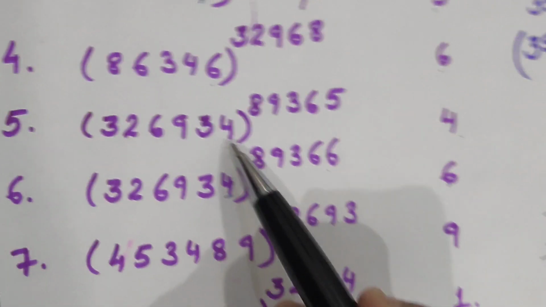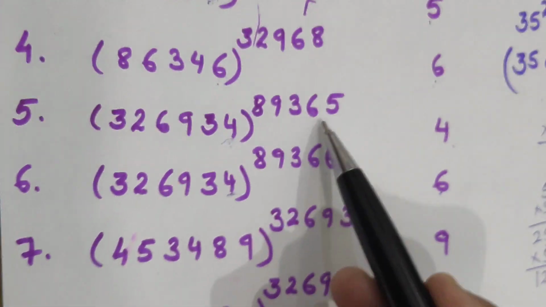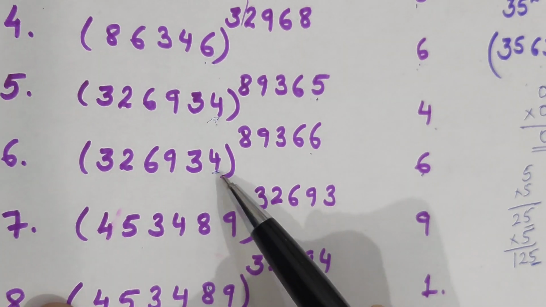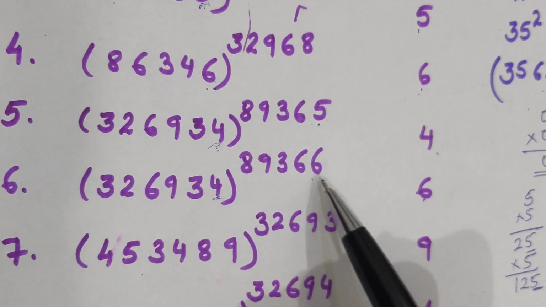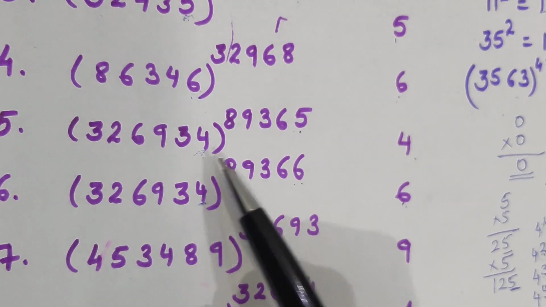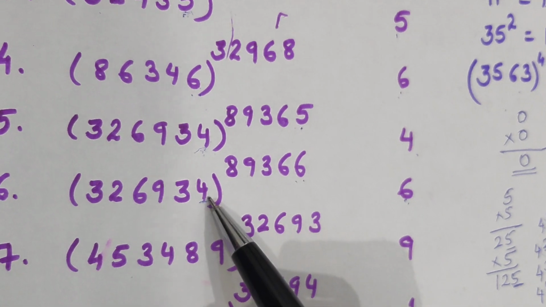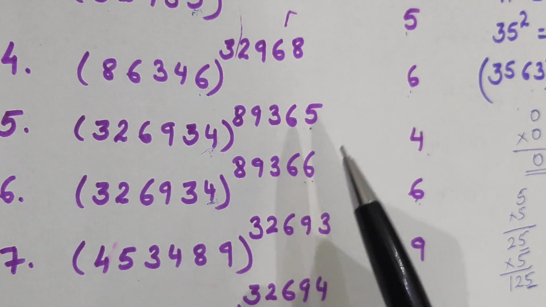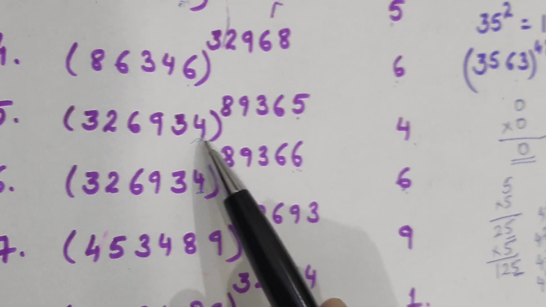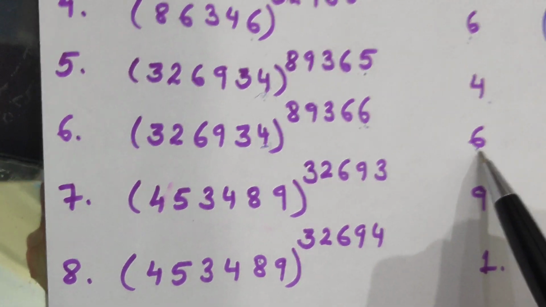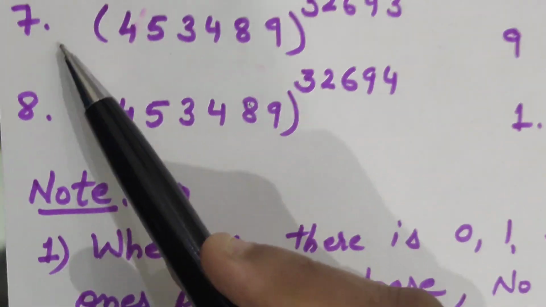So I have to remember only one rule. Whenever my power is odd, I will get the same answer, 4, and if my power is an even number, then I will get 6 as my answer. Means whenever I see that there is 4 at the last digit, I will just check whether the power is odd or even. If the power is odd, I will get 4, and if my power is even, I will get 6. Clear? Now move to the next one.